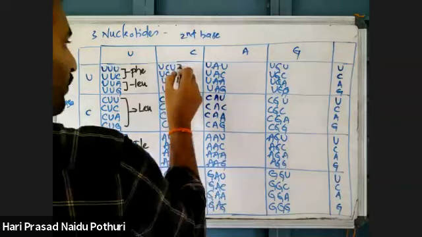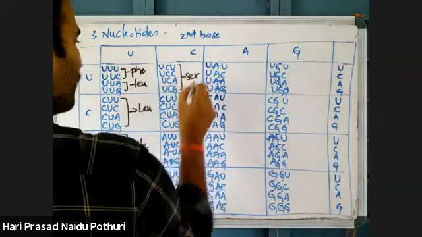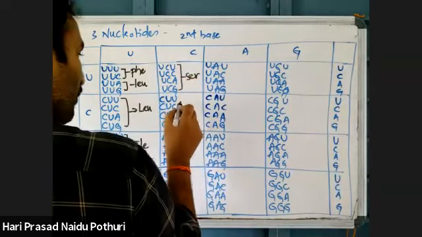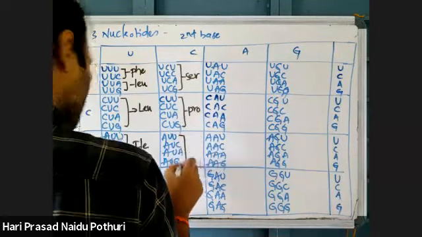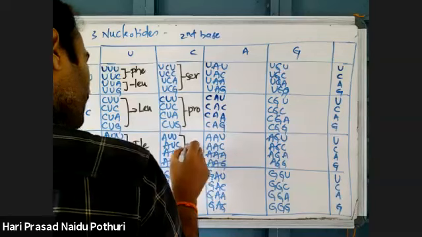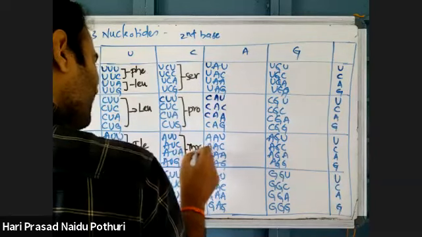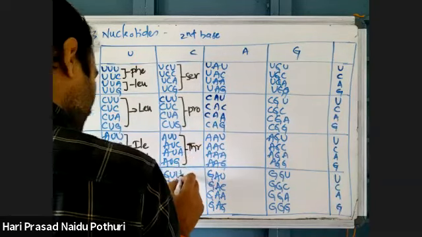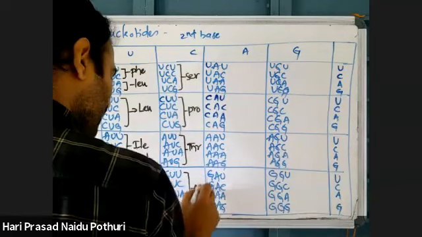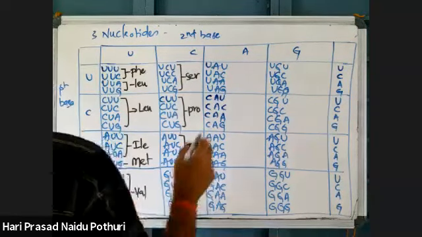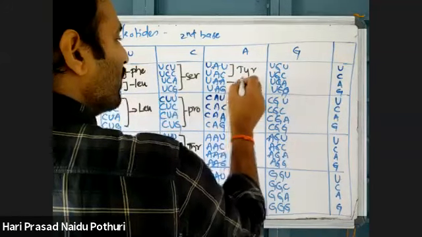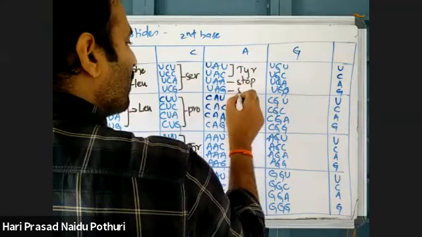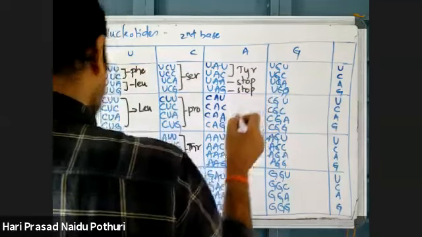Here 4 codons are coding for serine. 4 codons are coding for proline. These 4 codons are coding for threonine. These 4 codons are coding for alanine. Coming to here, these 2 are coding for tyrosine. This is a stop codon. This is stop codon.